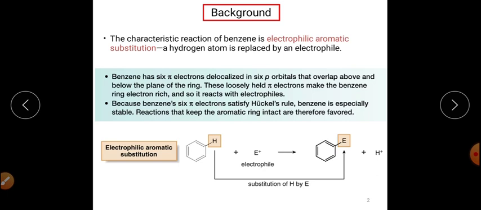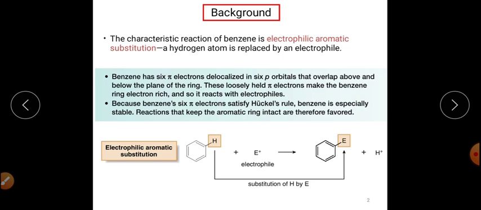In addition to all these properties, the aromatic system has extra stability associated with it, and because of that extra stability, these types of compounds can undergo electrophilic substitution reaction.